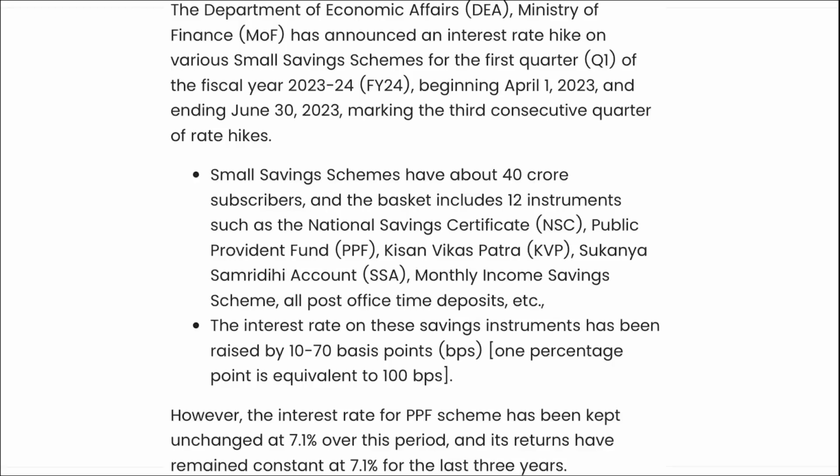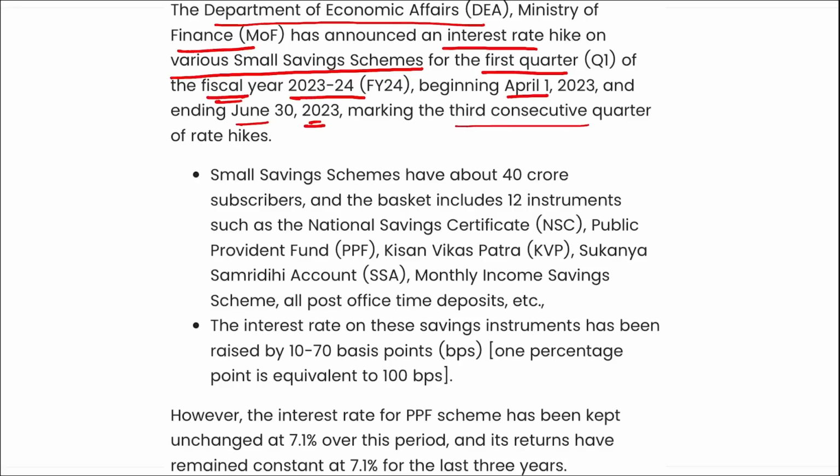All right, if we talk about the data here itself, the Department of Economic Affairs under the Ministry of Finance has announced the interest rate hike on various small saving schemes for the first quarter of the fiscal year 23-24, beginning April 1st and ending June 2023, marking the third consecutive quarter of rate hikes.